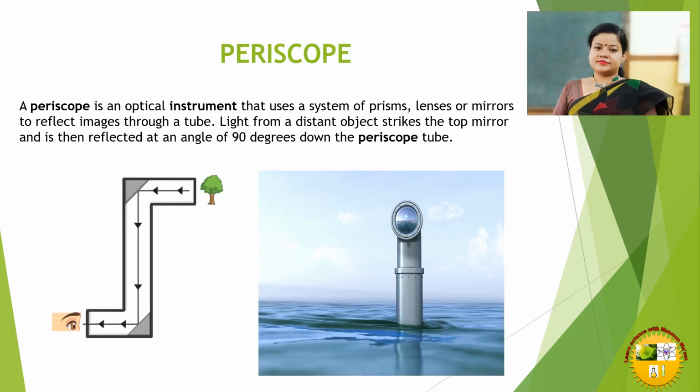This is one application: the periscope. A periscope is an optical instrument that uses a system of prisms, lenses, or mirrors to reflect light through a tube. Light from a distant object strikes the top mirror and is then reflected at an angle of 90 degrees down the periscope tube. So in a submarine, we can use a periscope to see distant objects. The distant object is placed over here. The light ray enters from the top mirror, then goes 90 degrees down the tube, and then reaches the eye, so we can see the object here. Here you can see one periscope that is used in a submarine.